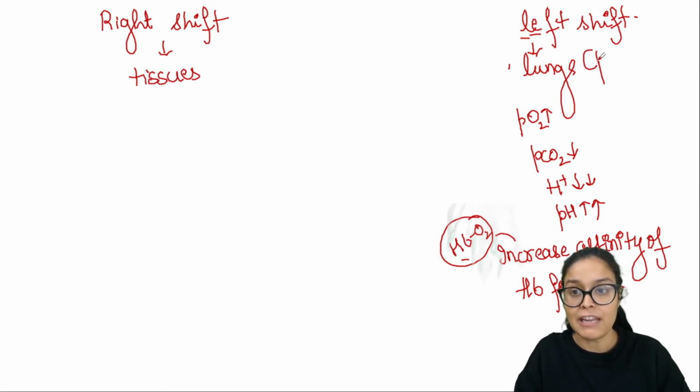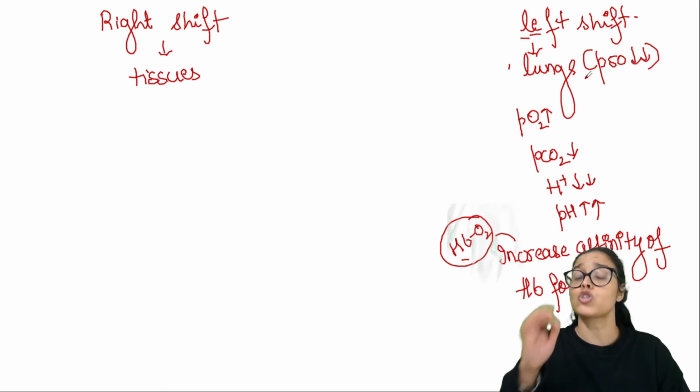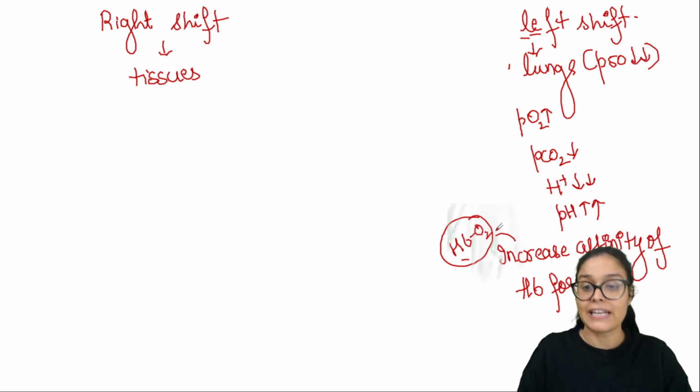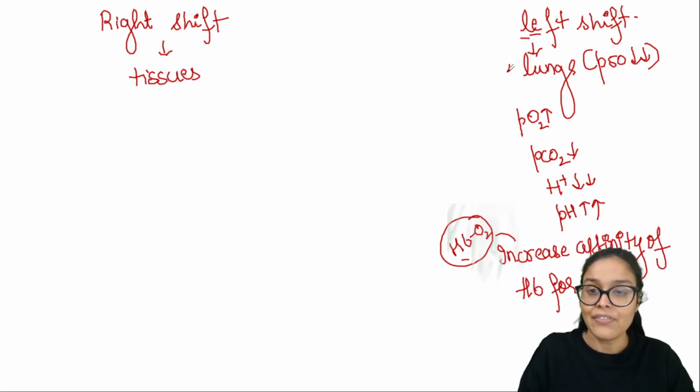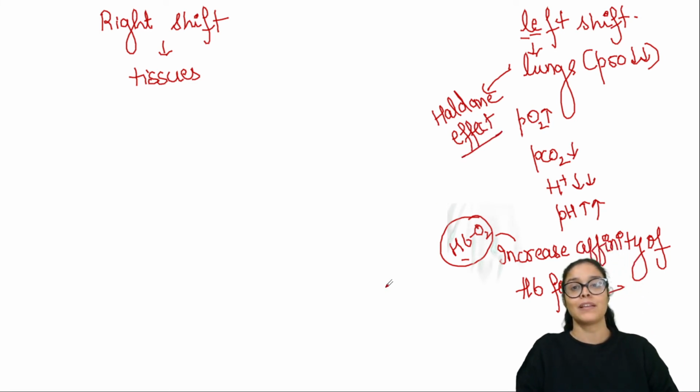That means the P50 value, the value of partial pressure of oxygen needed to saturate 50% hemoglobin, will be less because the affinity of hemoglobin for oxygen is so high here, and this condition is known as Haldane effect. So Haldane effect basically happens in the lungs.